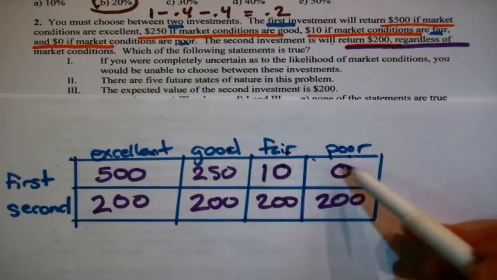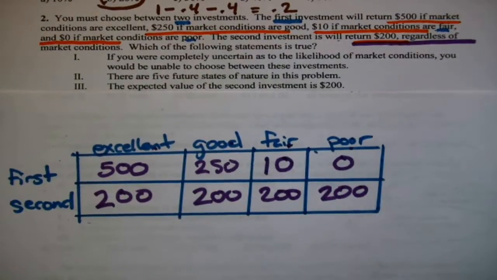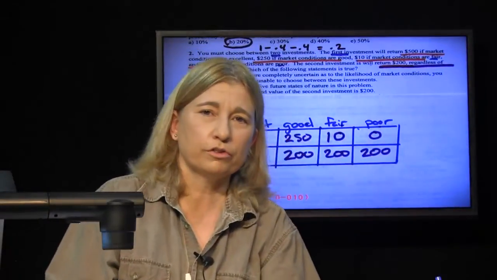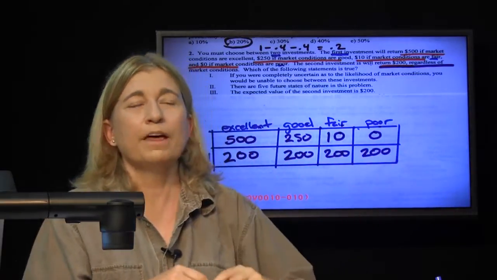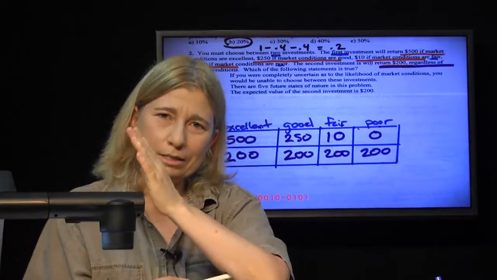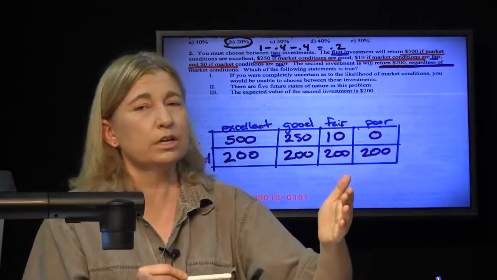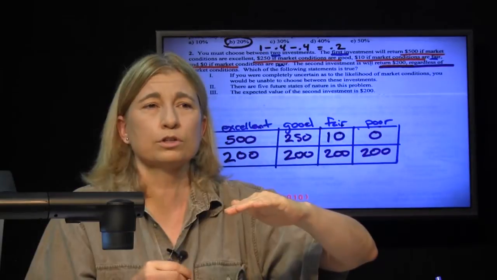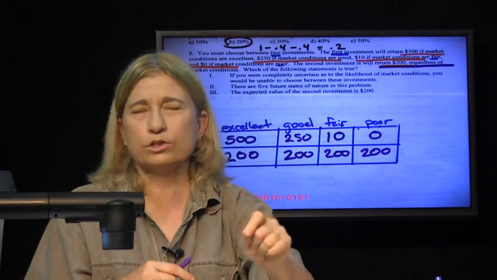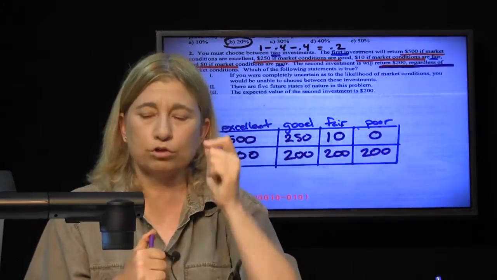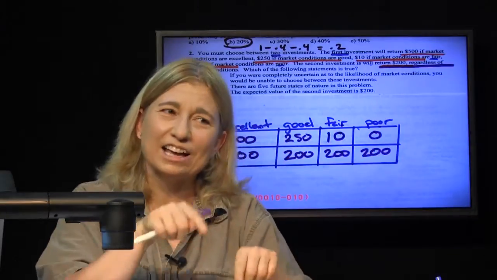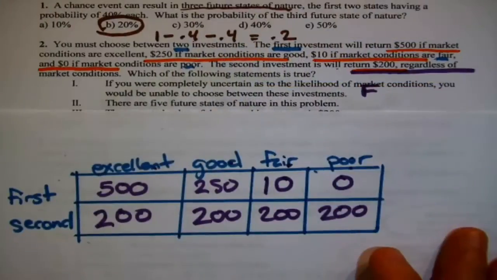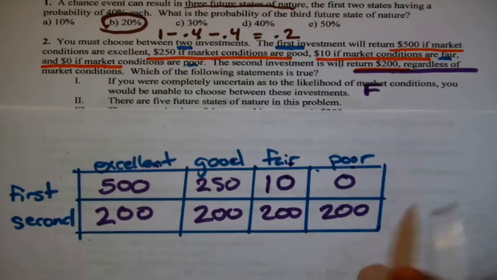If you are completely uncertain as to the likelihood of market conditions, that's this, this, this, or this, you are unable to choose between these investments. That is false. If you're completely uncertain which of the market conditions are going to occur, that implies that you should give them equal weights, which is to say that you could compute the expected value of each of those 2 alternatives with a weight of 0.25 for excellent, 0.25 for good, 0.25 for fair, and 0.25 for poor, and then see who has the higher. I mean, you could choose. It didn't ask you to do that, right? It is just testing if you know you can do that. So we say, nah, that's not true.